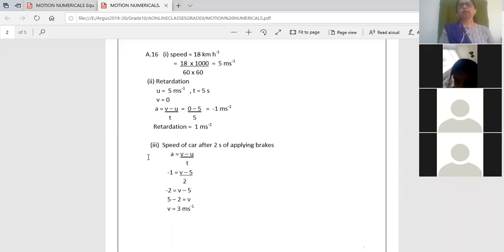Okay. So children, the first part A. Are you clear? Everybody? Yes, ma'am. Now comes the difficult part, that is part C. Because in C, you have to think which equation of motion you are going to use. Here we have only one equation. We have to only calculate acceleration. So now we are going to see the next one.